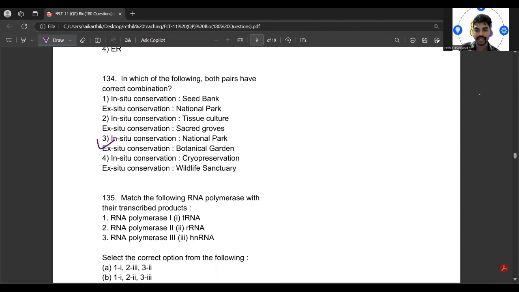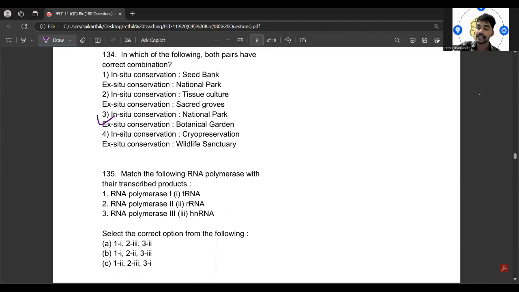Here in situ conservation is the conservation and protection of the whole ecosystem and its biodiversity at all levels in order to protect threatened species. Ex situ conservation is a method used to save biodiversity. In in situ conservation, two methods are used: hotspots and protected areas.